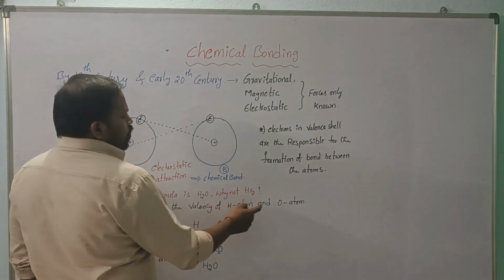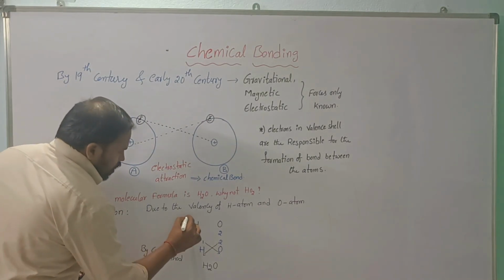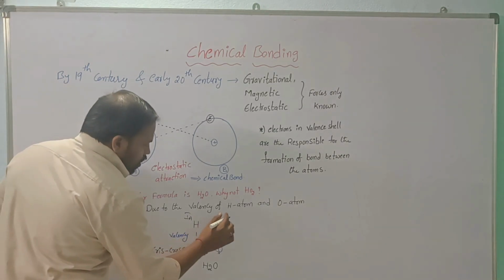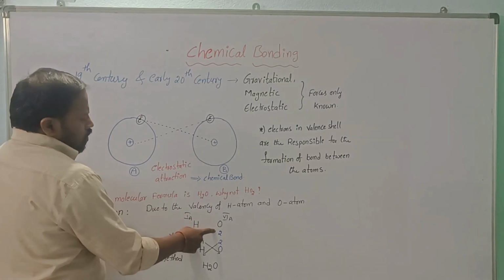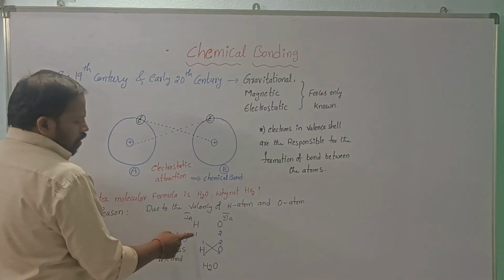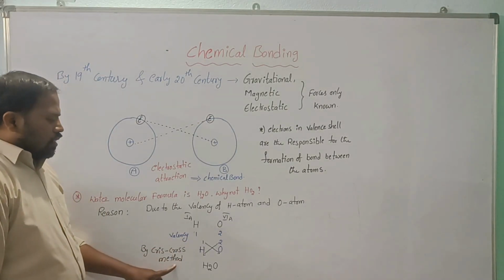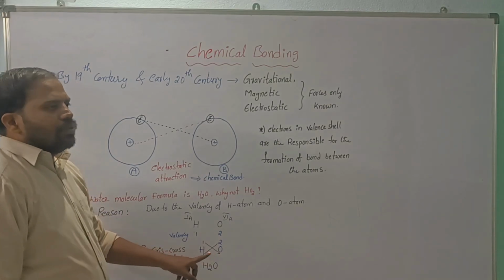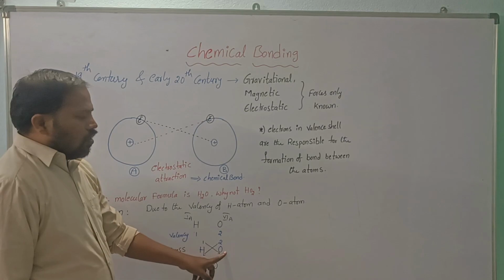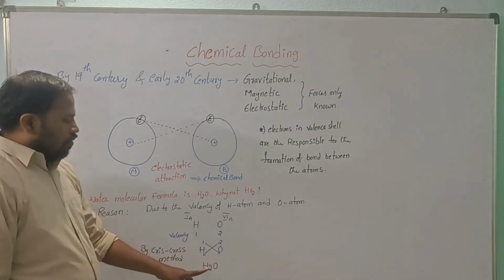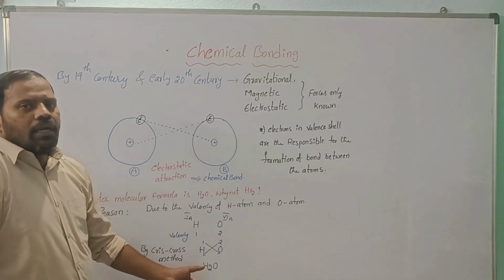Due to the valency of the hydrogen atom and the oxygen atom: hydrogen belongs to the first A group, and oxygen belongs to the sixth A group. Oxygen requires 2 electrons, so its valency is 2. Hydrogen is a first A group element, so its valency is 1. Based on the crisscross method, we write those valencies at the opposite bases. So we write H with 2 and oxygen with 1. This is the molecular formula of water, H2O.